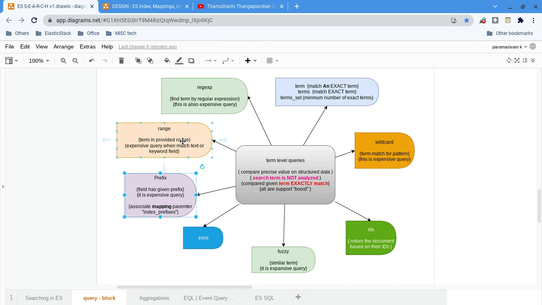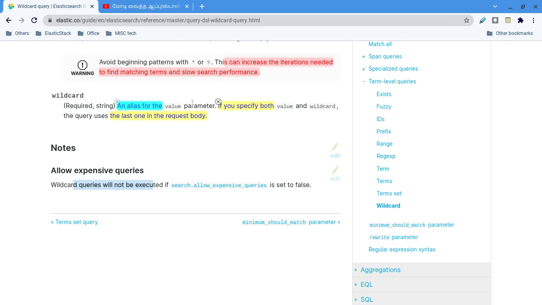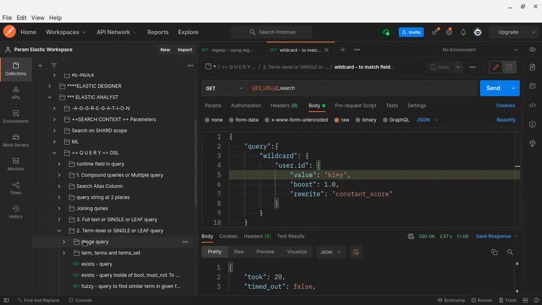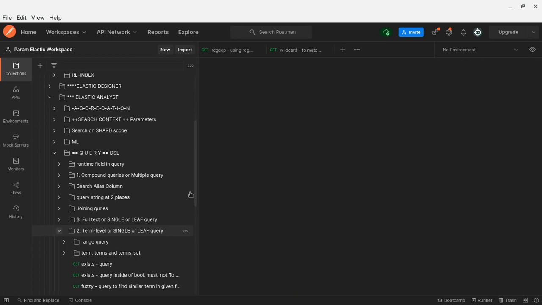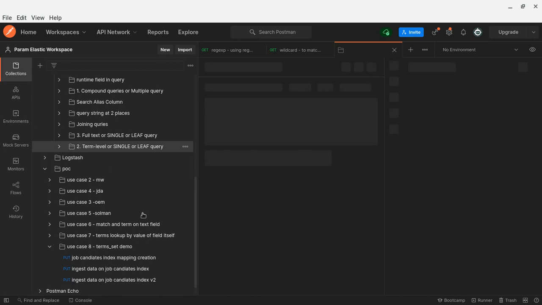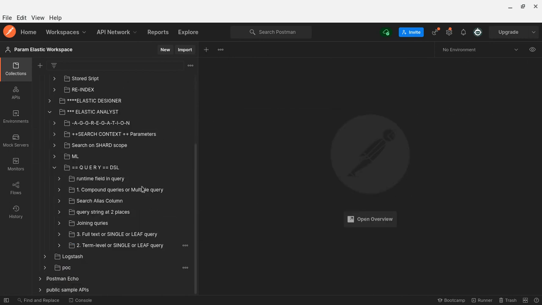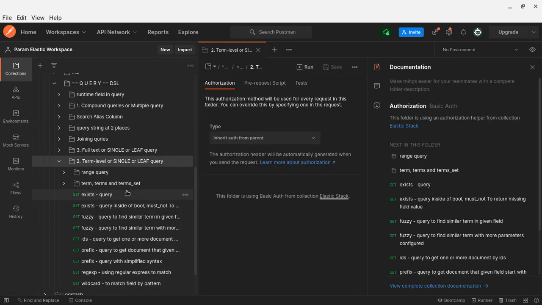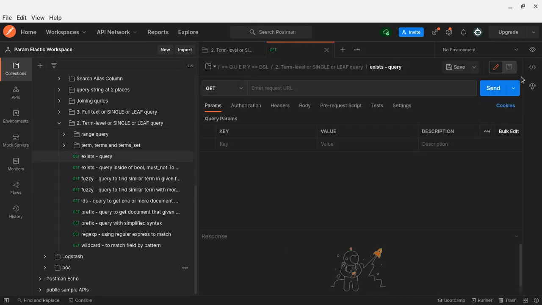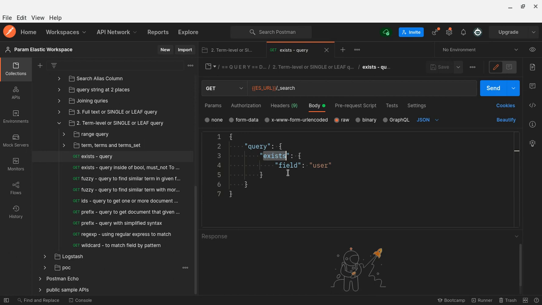Okay, now I will go to the demo. Here you can see this is the term level query. Let me close all the tabs. Okay, here is a term level query. As I said, term level query is also called single level or leaf level query. So here is the exists syntax. Exists field user.